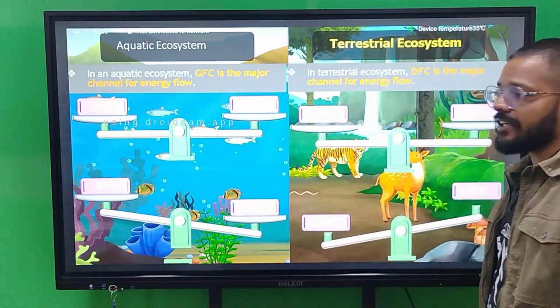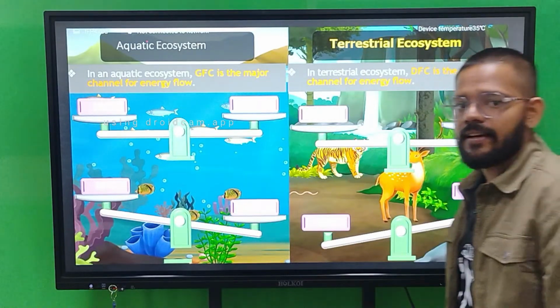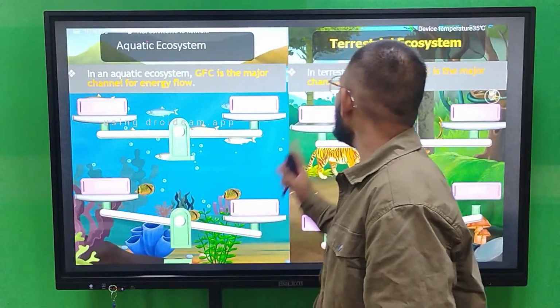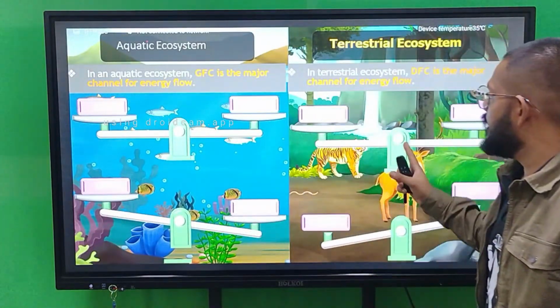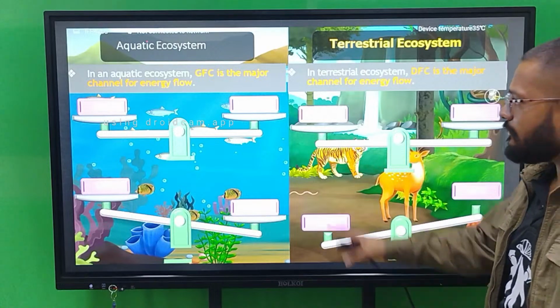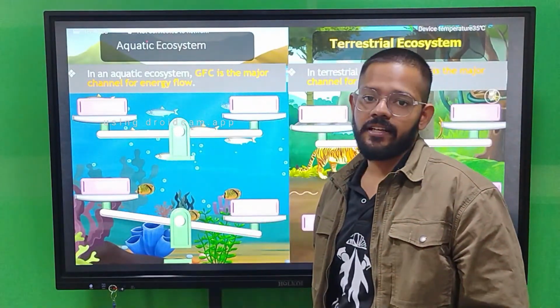While in the terrestrial ecosystem, you will find that the detritus food chain is more because land is there, and the decomposition process goes on normally. So that's why the detritus food chain is the major energy flow of the terrestrial ecosystem, while the grazing food chain is the major energy flow in the aquatic ecosystem.